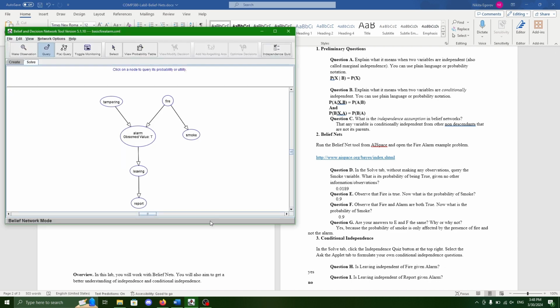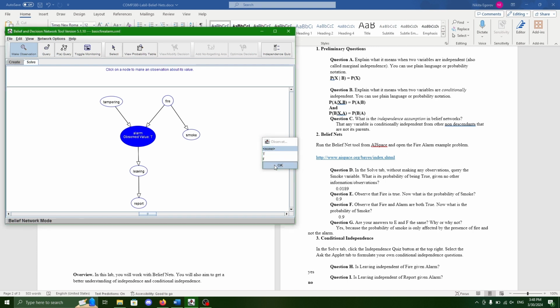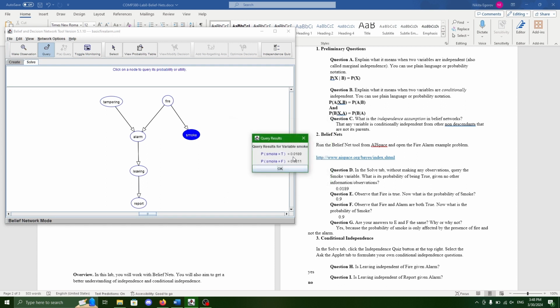Then we can go into AI space and open this problem, the sample fire alarm problem. And we can go to solve, and question D asks what is the probability of the smoke variable being true when we do not know anything. So just remove all these observations and then we can query the smoke variable. You can see that the probability of it being true is just under 2%.